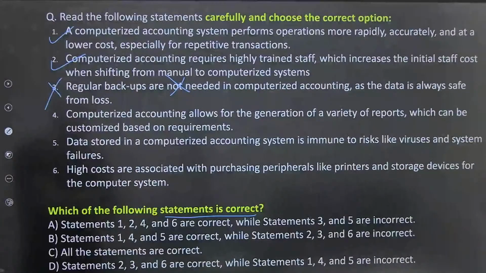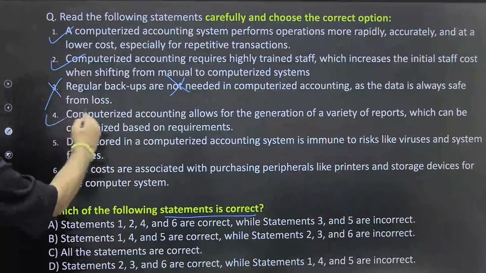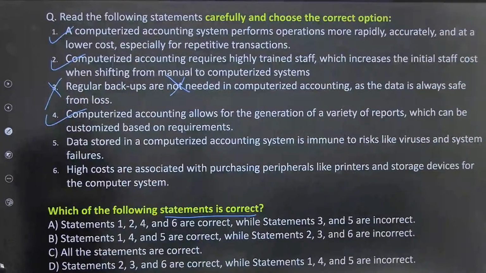Computerized accounting allows for the generation of variety of reports and all. True. Data stored in computerized accounting system is immune to risk like virus and all. ठीक है. True. Next one आपका, high costs are associated with purchasing peripherals like printers and storage devices of the computer system and all. What do you say about the statements?